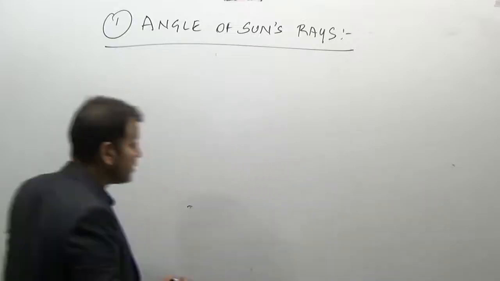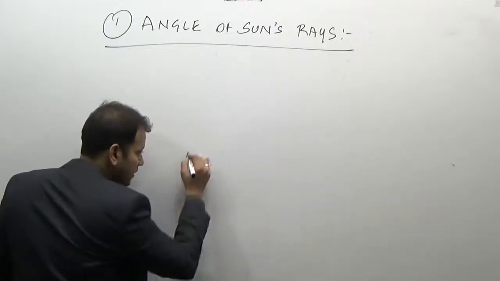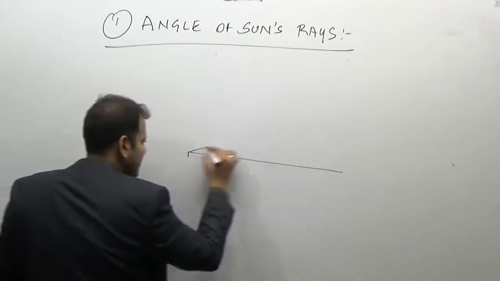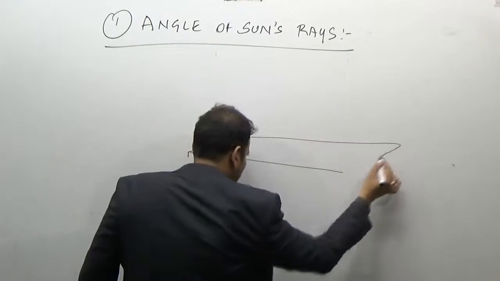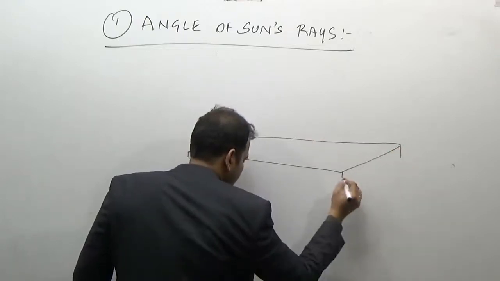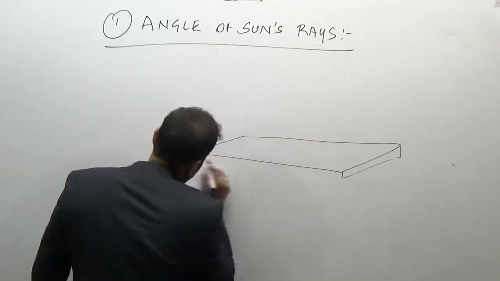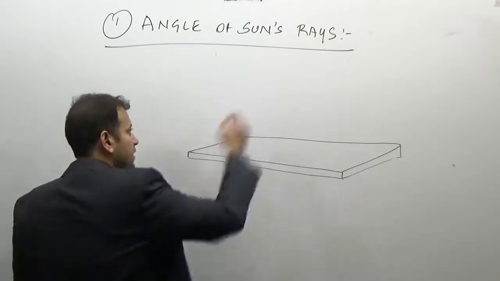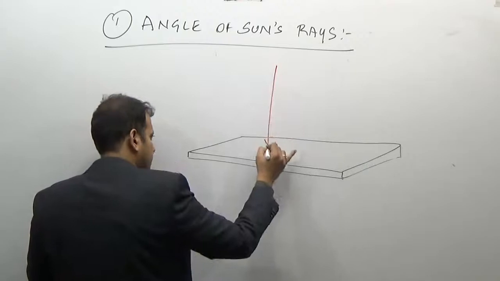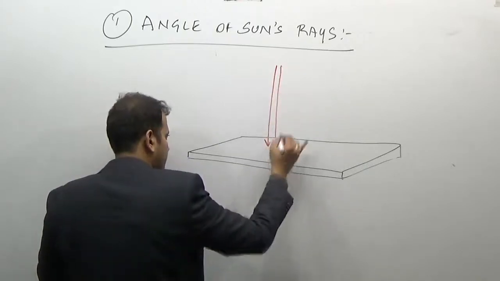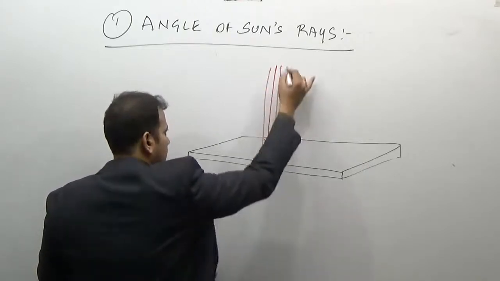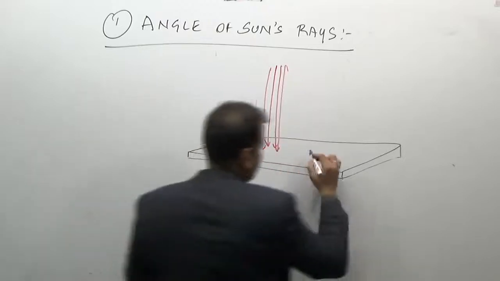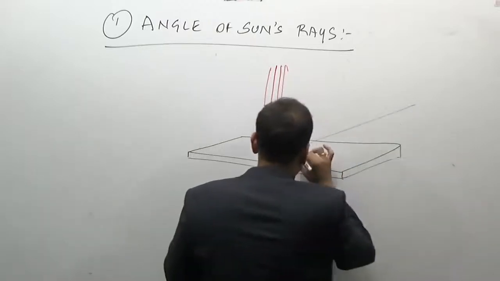That is, on the surface of the earth, if this is a place, whether the sun's rays fall in a vertical manner or in a horizontal oblique manner.